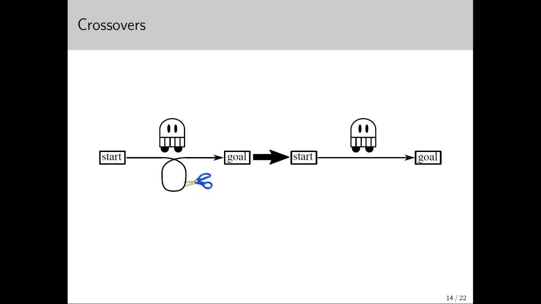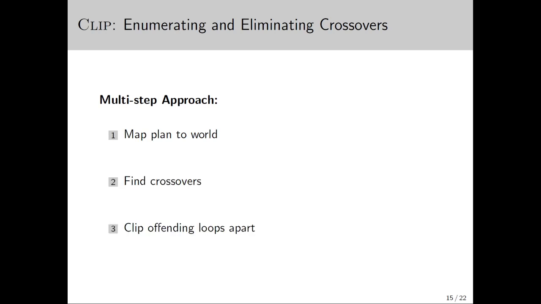To enumerate all of the crossovers, we must first build this relation between our plan of interest and the world on which it operates. For this, we have developed an algorithm which we call CLIP. CLIP consists of 3 stages. It first builds associations, then it finds crossovers, and finally it removes them.